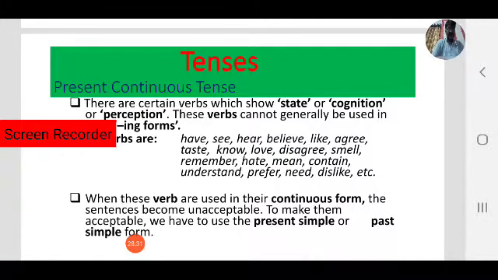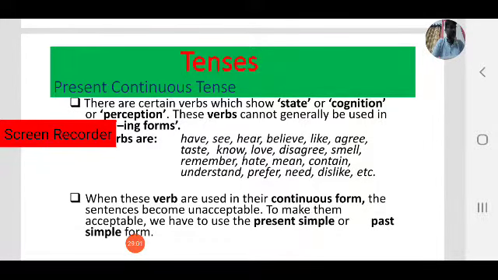Taste, know, love, disagree, smell, remember, hate, mean, contain, understand, prefer, need, dislike. These are some verbs. These cannot be used in ing form or continuous form.